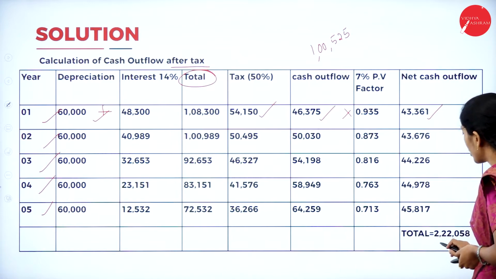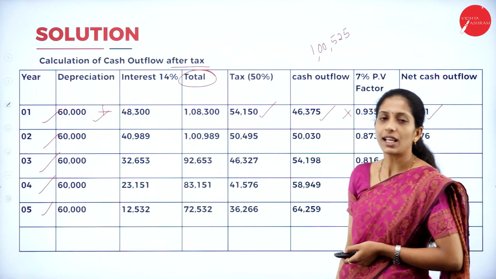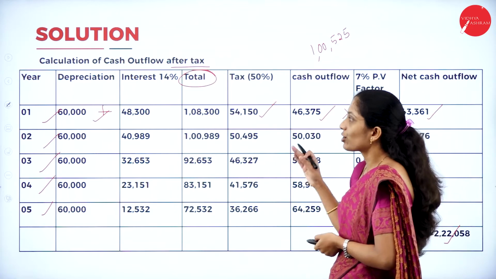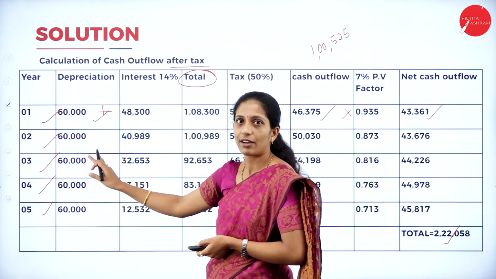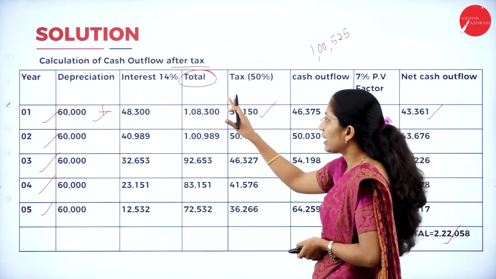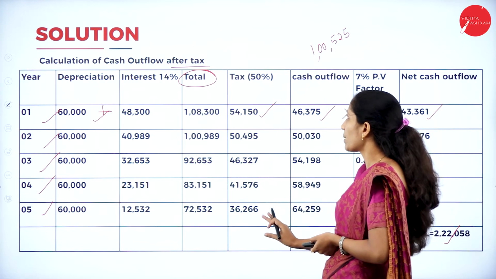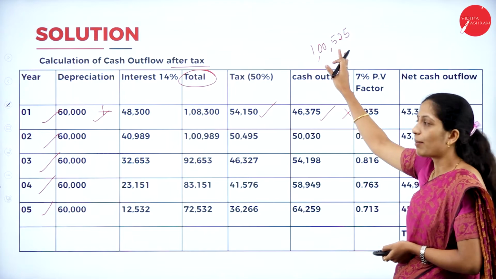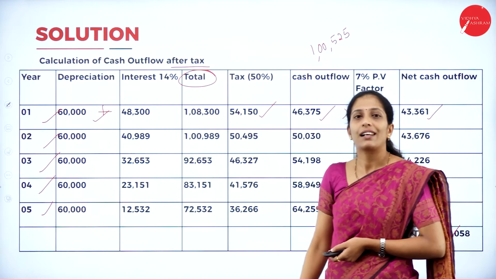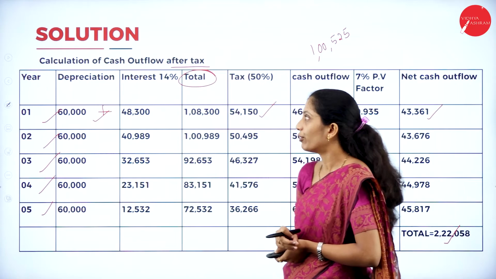Now, total all this, you'll get total of net cash outflow, that is 2,22,058. So, this is a calculation of cash outflow after tax. So, I have told you depreciation remains same. We had already calculated. Interest also we have calculated in the previous table. Next, when you add, you will get the total into 50% tax. Next, installment amount minus tax, you will get cash outflow into 7% PV factor, you will get the net cash outflow. Then total everything, you will get total net cash outflow.